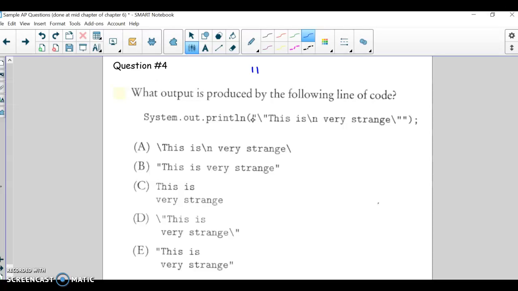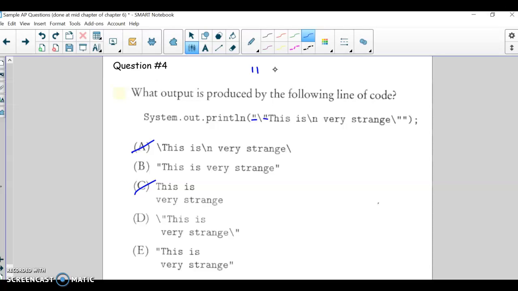So what we have here is the start of the string, and then the escape character because we want to put a quote there. All this means is we're going to have a quote at the start of our string. That would eliminate any ones that don't have that. And then the slash doesn't show up, just the quote.